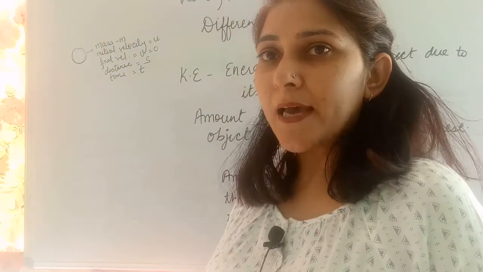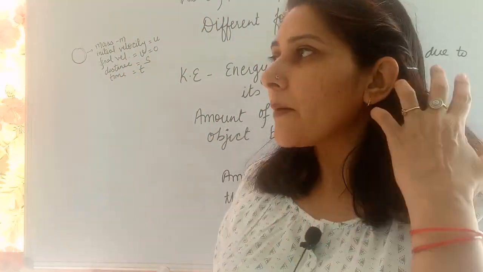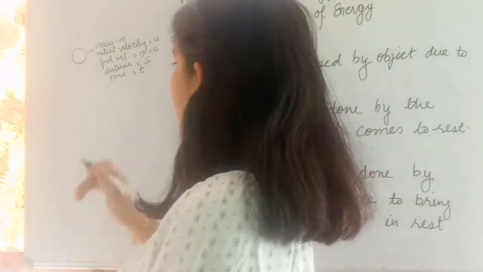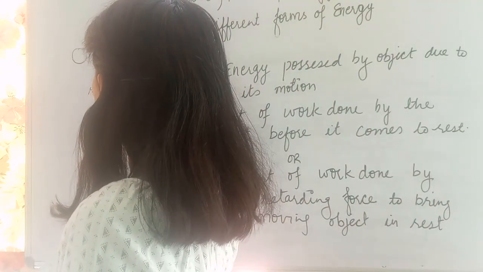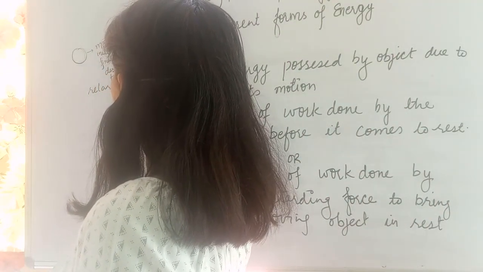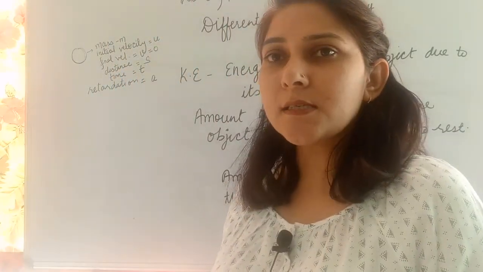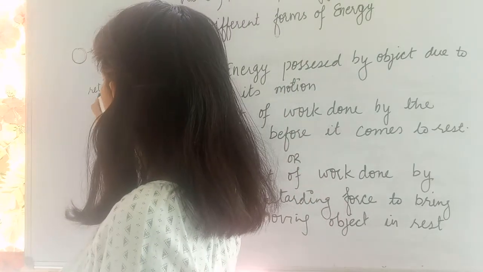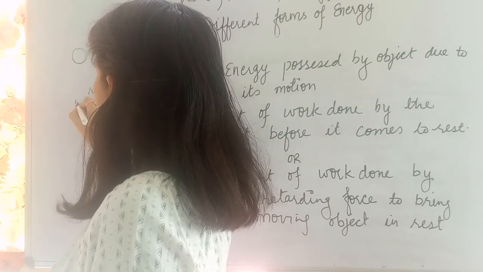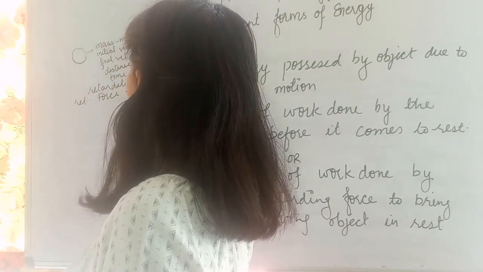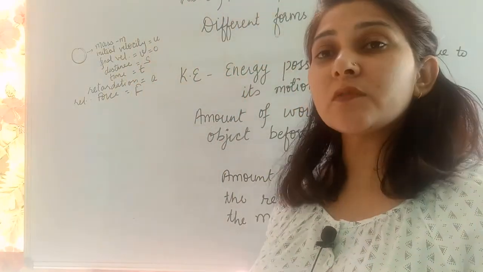Suppose t. As we are saying, we need to apply some retarding force on this. That means retardation is required here. The retardation at which it is changing its velocity, that is a. And the retarding force I am writing as F. So these all are the initials which I am using.